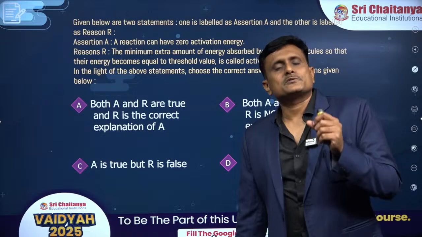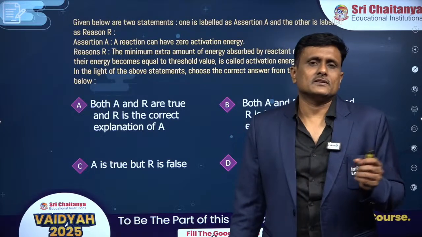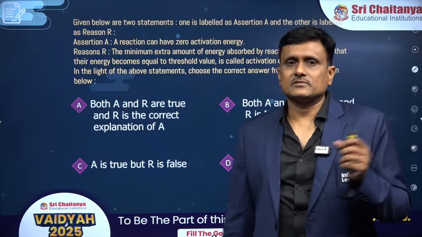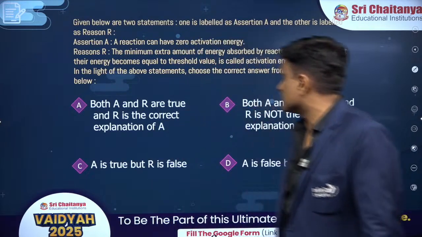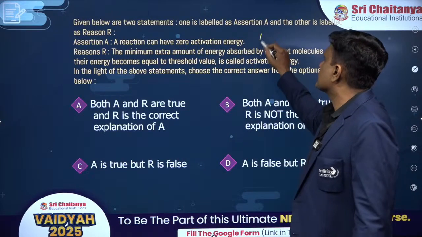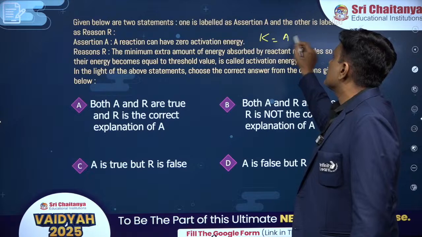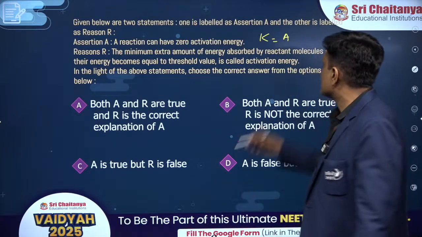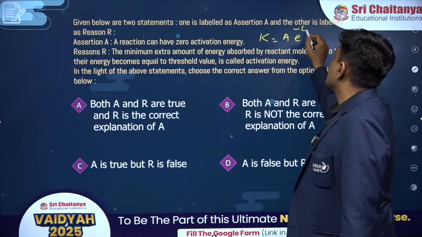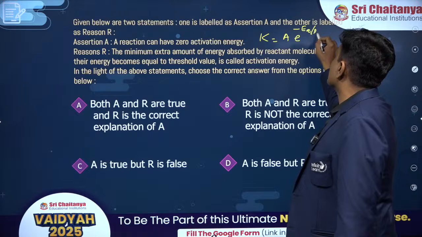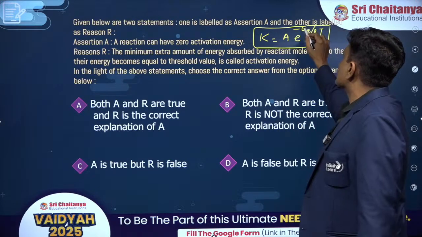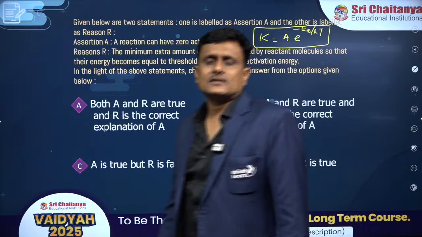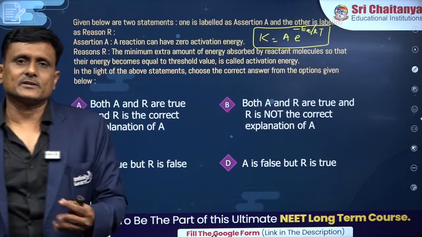When you study the variation of the rate of reaction with temperature by studying the Arrhenius equation, you would mention that as what? K equal to A, that is frequency factor, e raised to the power minus Ea upon RT. So there is an exponential relationship between K and temperature. You know your favorite equation, isn't it?